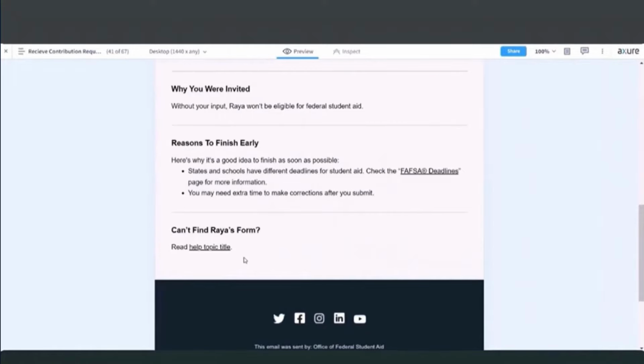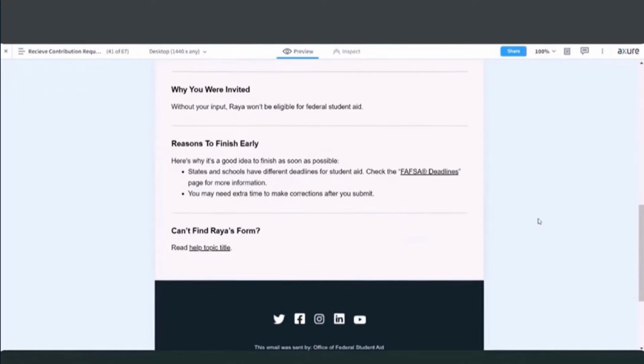I go in and try to log in, but when I log in, my information isn't tied to RIA's form. This help article explains what people should do in that circumstance and how they can get that resolved. Those are two important things that parents are going to want to be on the lookout for when they get their invite email.